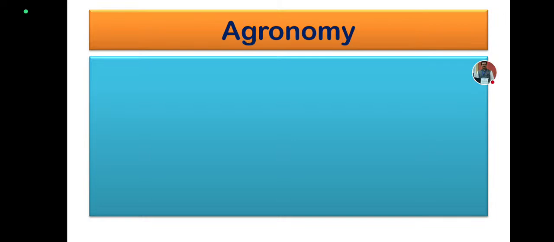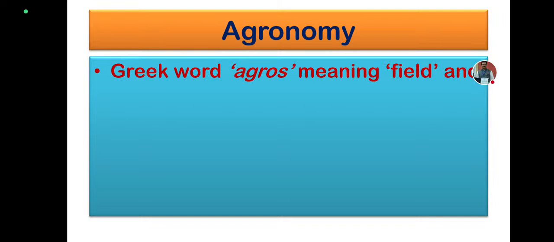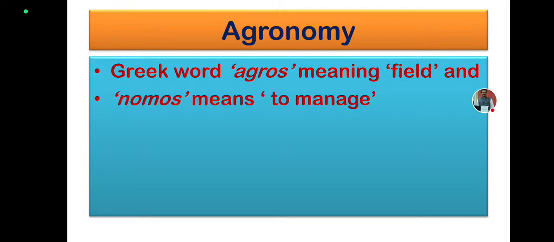Then the next concept is agronomy, where the origin of the word is Greek: agros means the field, and nomos means to manage. So in this branch of agriculture, the field is to be managed.